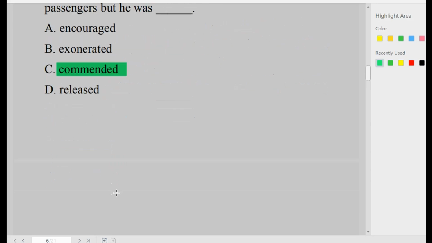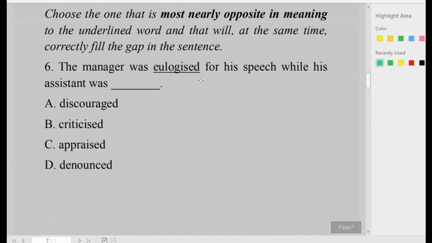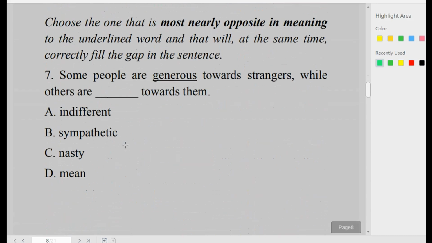In number 6, the manager was eulogized for his speech, while his assistant was dash. Eulogized is underlined. Eulogized means to praise someone, to sing the praise of someone. Now in the options, we have discouraged, criticized, appraised, denounced. If eulogized means to praise someone, then the opposite is going to be criticized. That is option B.